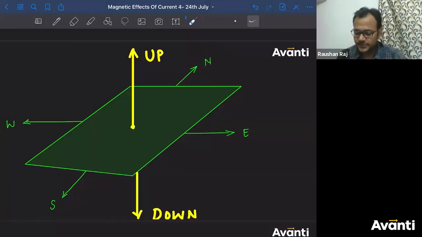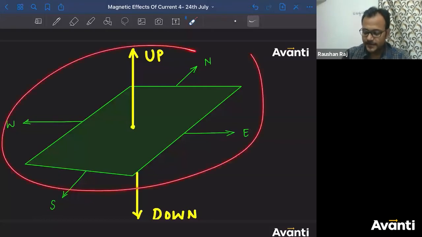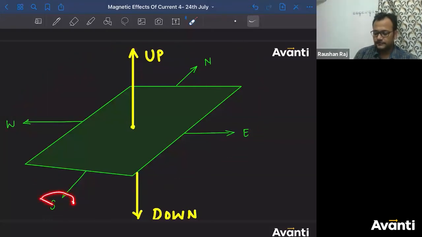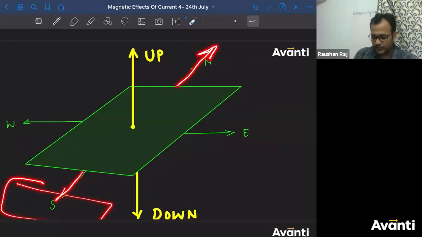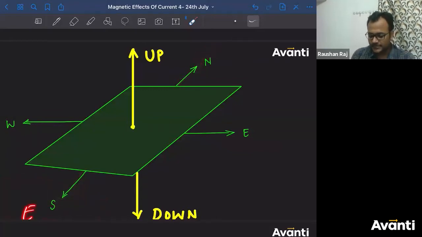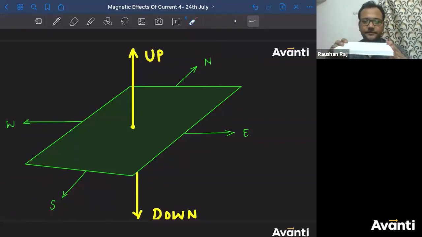You can also imagine this. Try to look at this plane from this side. ऐसे ही आंख दिखेगा ना? If you try to look at this plane from this side, this will be away from you, this will be towards you. If your eye is here, consider a plane. अच्छा, ये मान लो ऐसा कुछ plane है, ठीक है? So this is north, अंदर की ओर.